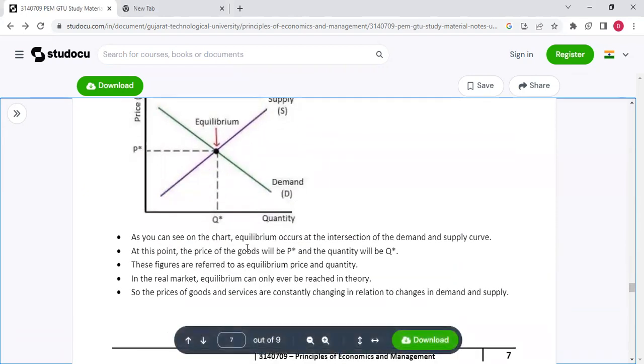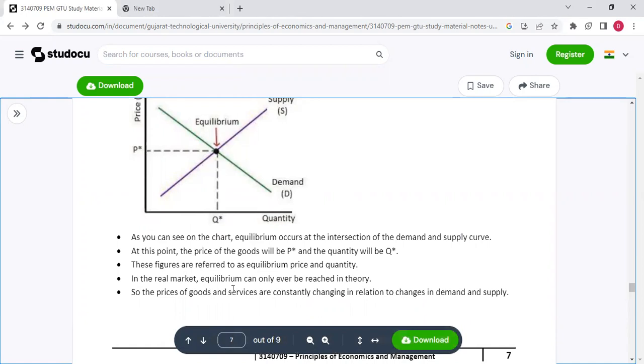So as you can see on the chart, equilibrium occurs at the intersection of, ये यहाँ पे equilibrium point है, ये demand और supply का intersection point है. At this point, the price of goods will be P and this quantity will be Q star. These figures are referred to as equilibrium price and quantity.